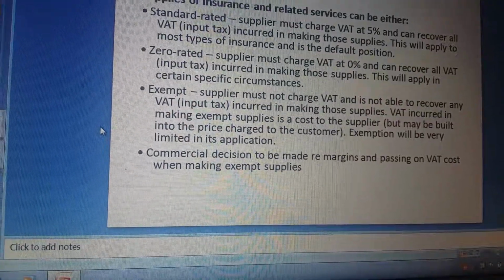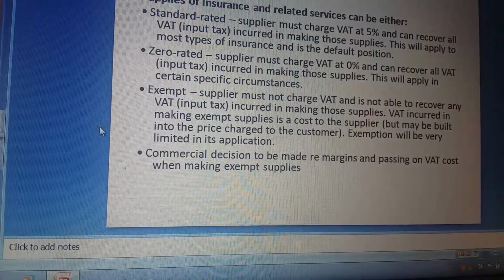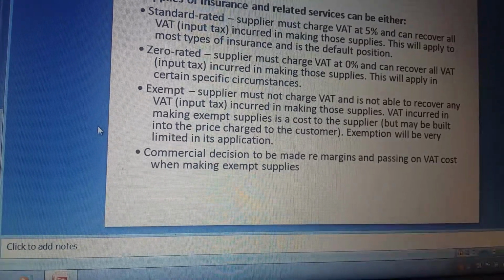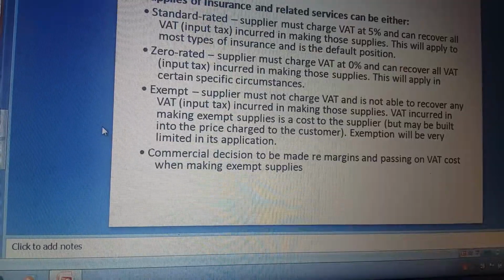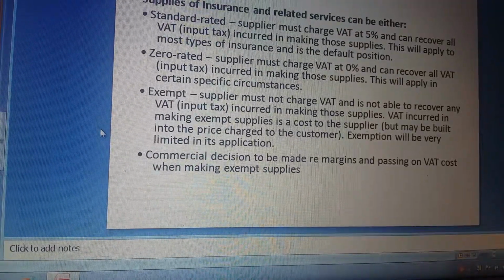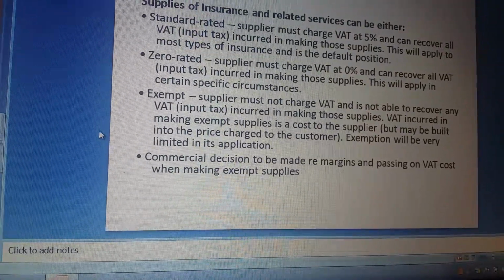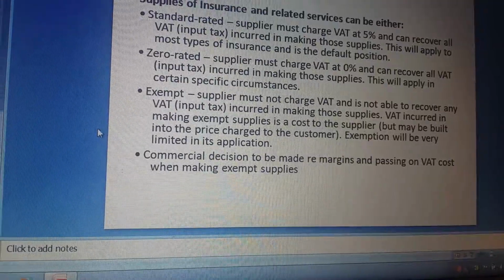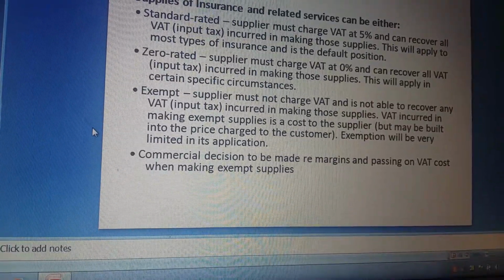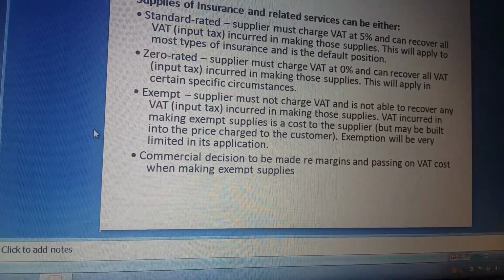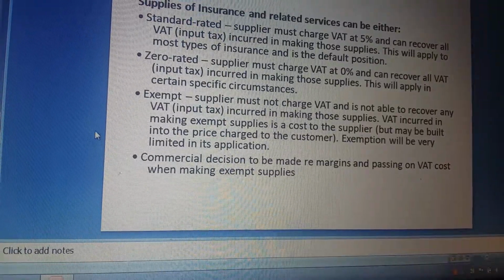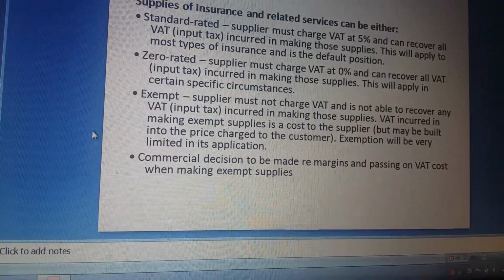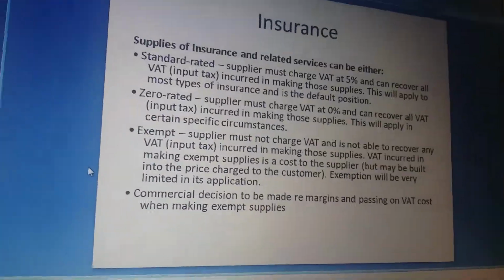VAT incurred in making exempt supplies is a cost to the supplier but may be built into the price charged to the customer. Exemption will be very limited in its application. A commercial decision has to be made regarding margins and passing on the VAT cost when making exempt supplies. It has to be decided commercially.